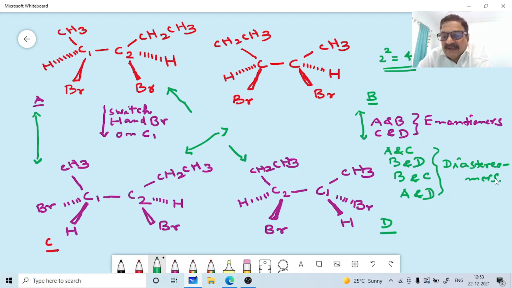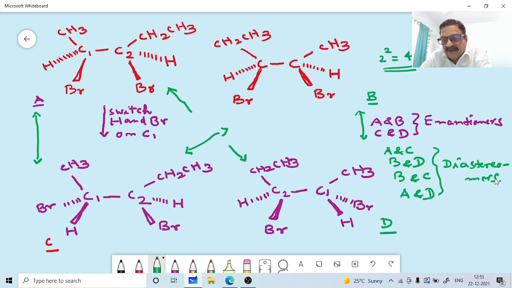What kind of definition can we give? Enantiomers have opposite configurations at all stereogenic centers, while diastereomers have the same configuration at one or more stereogenic centers, but the opposite configuration at the other.